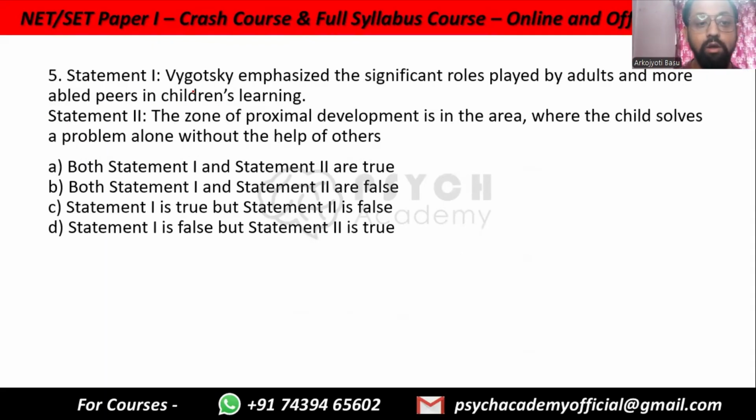Statement 1. Vygotsky emphasized the significant roles played by adults and more able peers in children's learning. 2. The zone of proximal development is the area where the child solves the problem alone without the help of others.